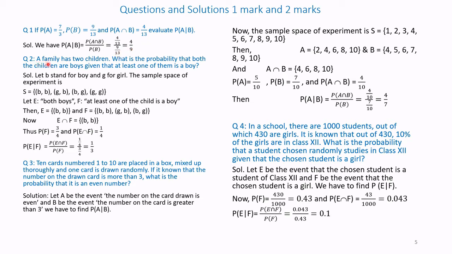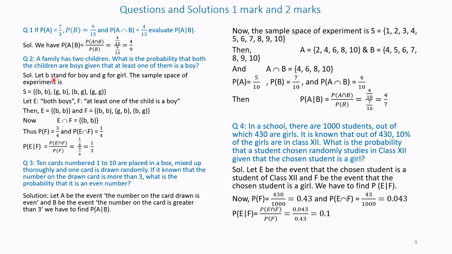Question number 2. A family has 2 children. What is the probability that both the children are boys, given that at least one of them is a boy? It is only given that at least one is a boy, but the family has 2 children. We have to find the chances that both the children are boys.